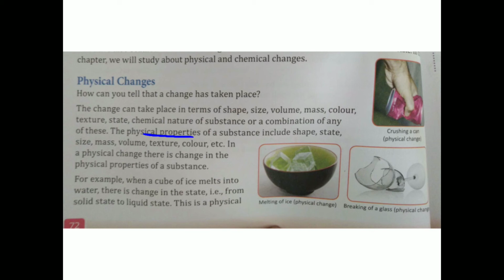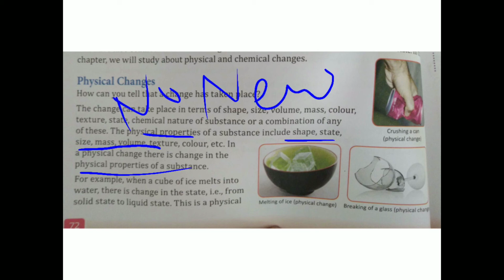So the physical properties of a substance include shape, state, size, mass, volume, texture and color. In physical change, there is a change in the physical properties of a substance. Only the physical properties change: shape may be changed, state may be changed, size, mass, volume may be changed. These changes only occur. No new substance is formed. Remember that no new substance will form.